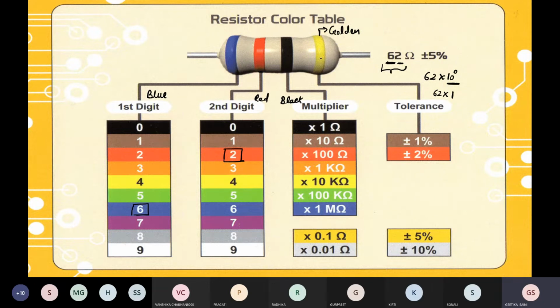And after that, the last ring is golden in color. So as it is golden, its tolerance limit is plus minus 5%. So in this way, you have to find out the value, or decode from the coding. Up to here, is there any doubt for any student?